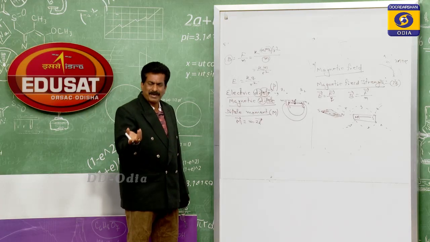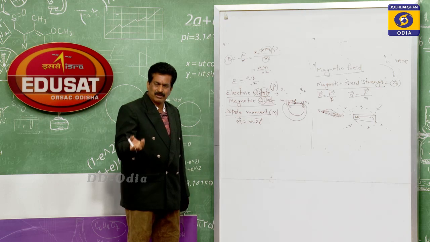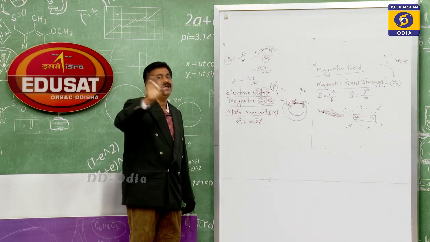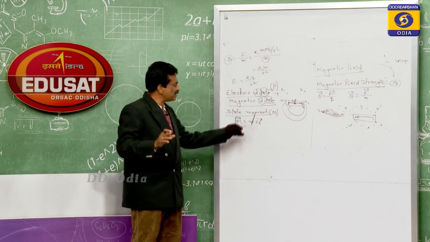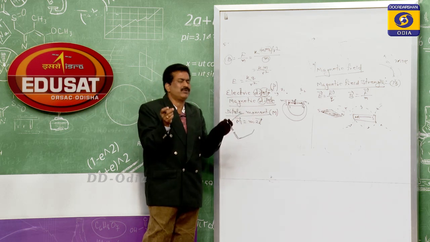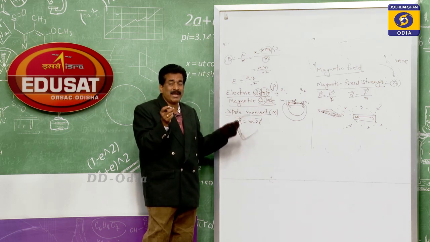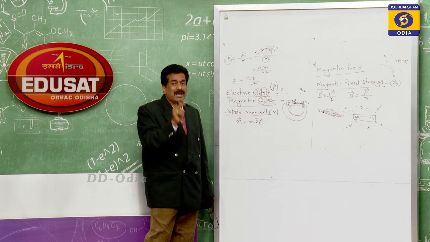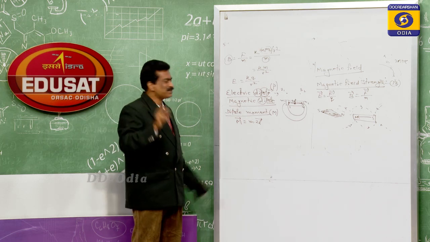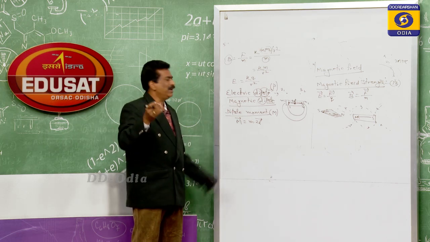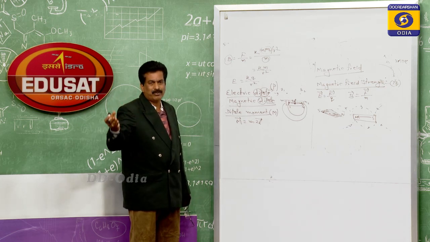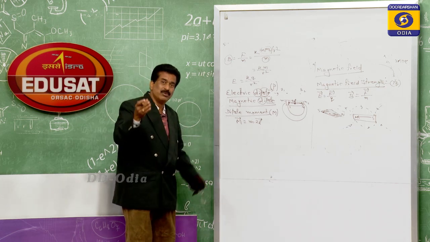In some books you will find the L vector, but here we have taken the 2L vector. The only difference is that this 2L and that L are not different. This 2L is the length between the two poles, that 2L is also the length between the two poles. But this 2L is only taken to make the calculation easier. I will explain while we go for the magnetic field intensity for the axial position and the broadside position. In that case we will discuss that one.